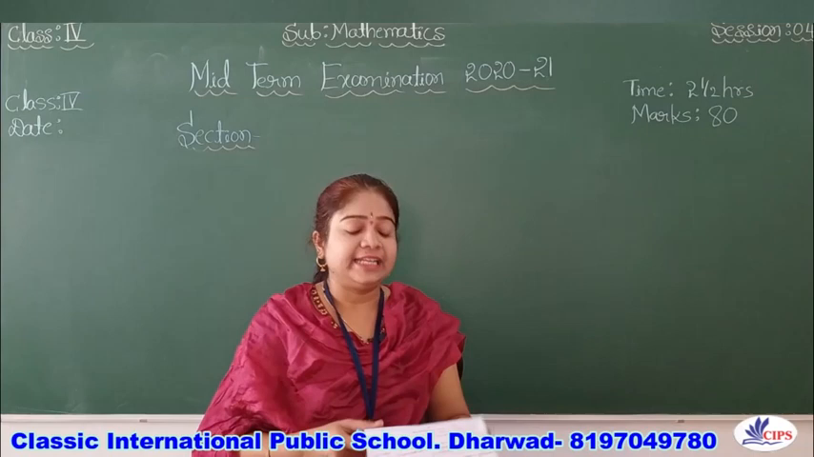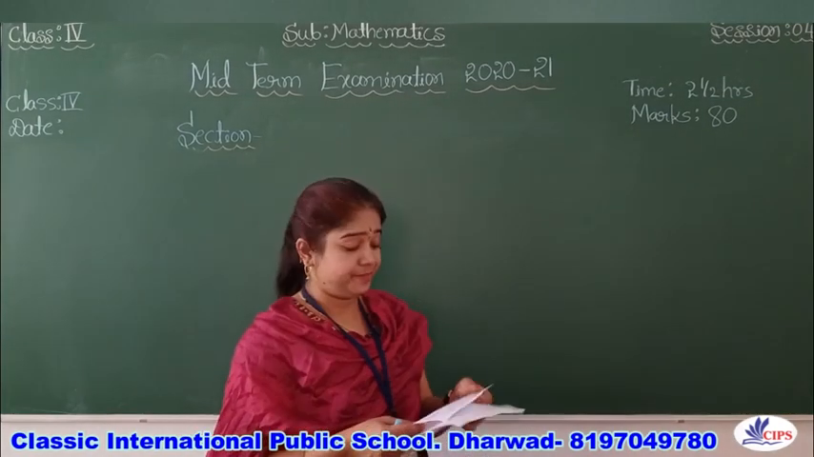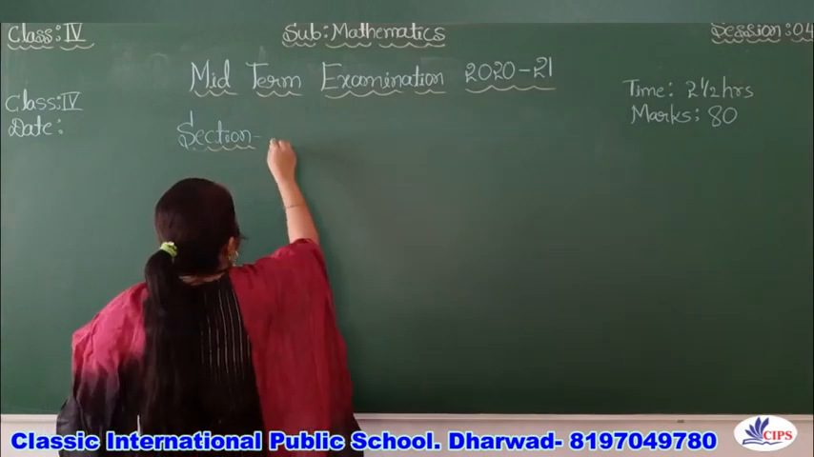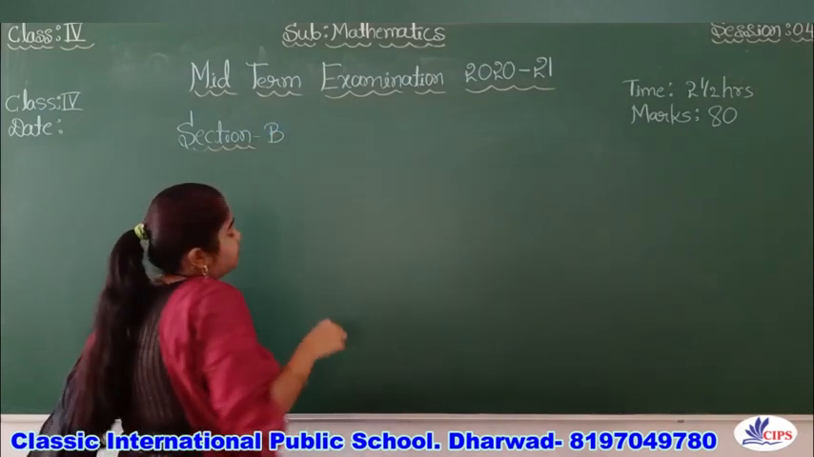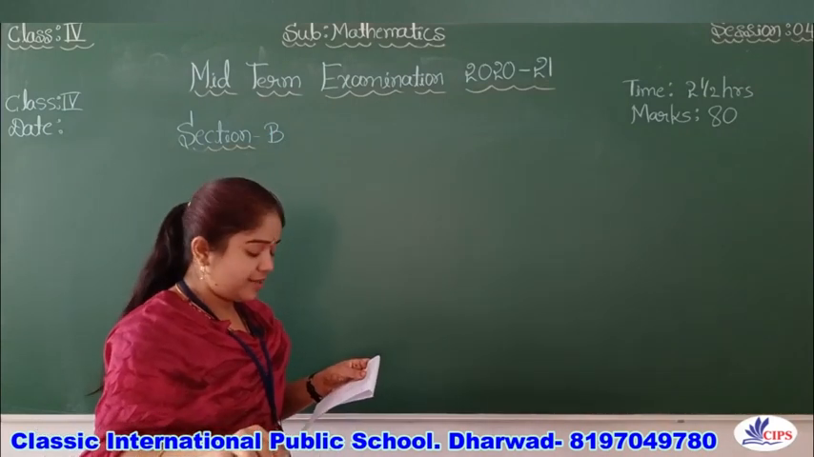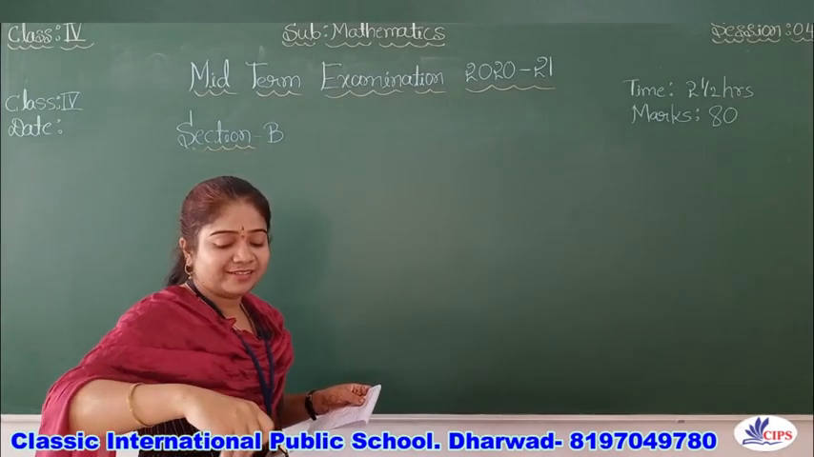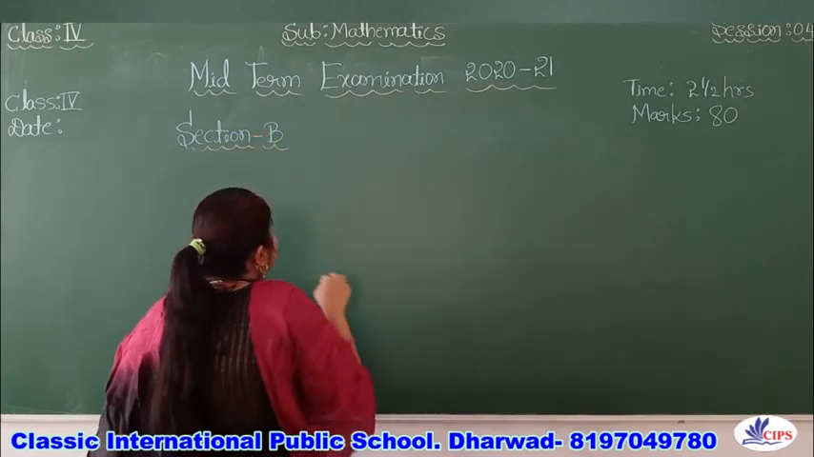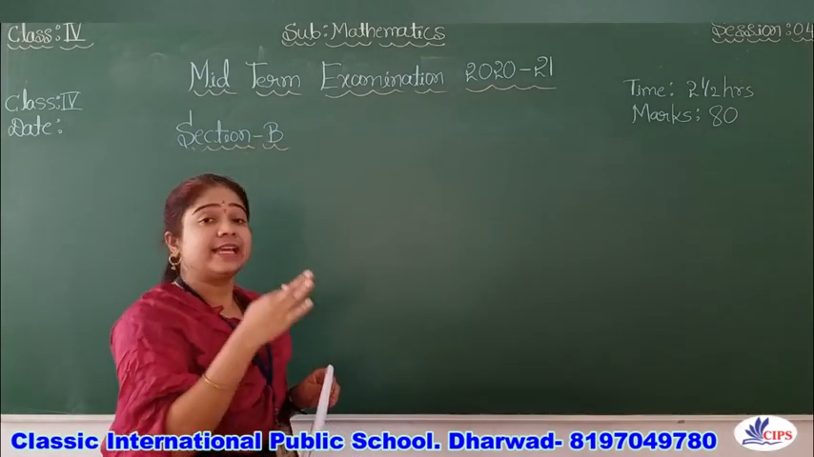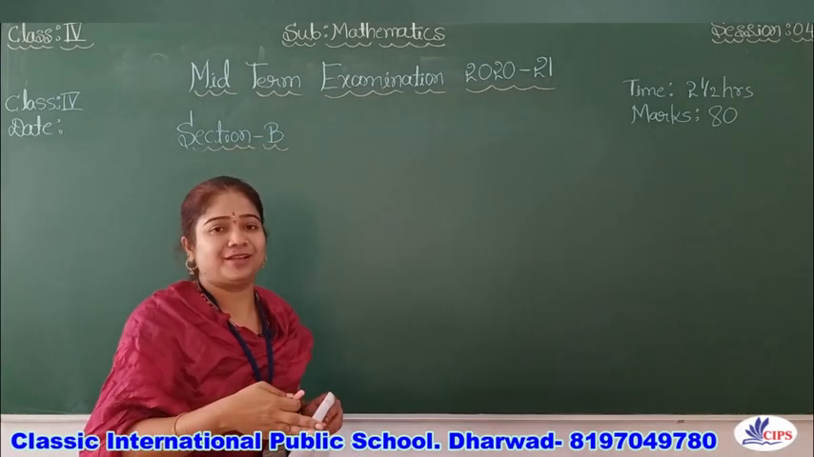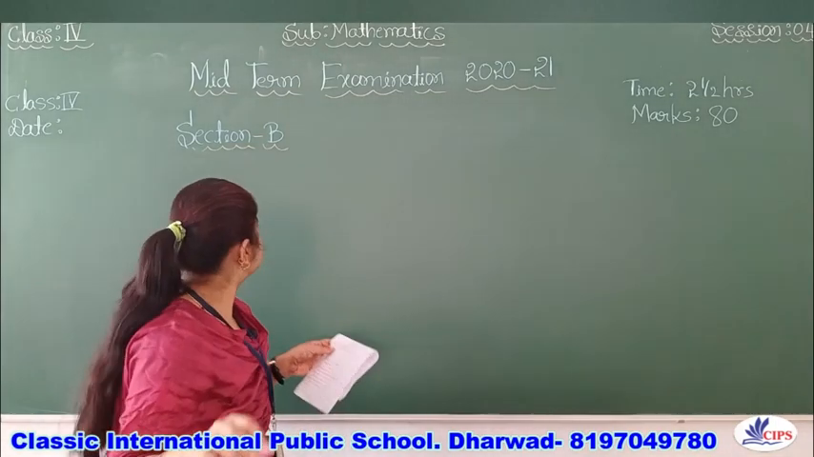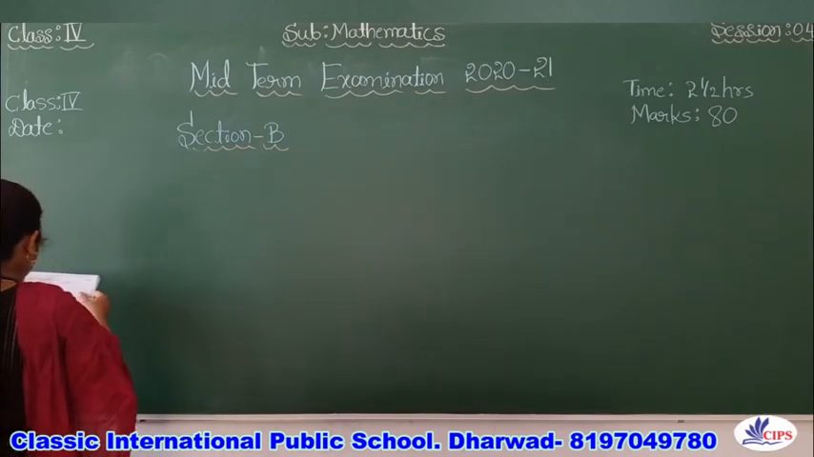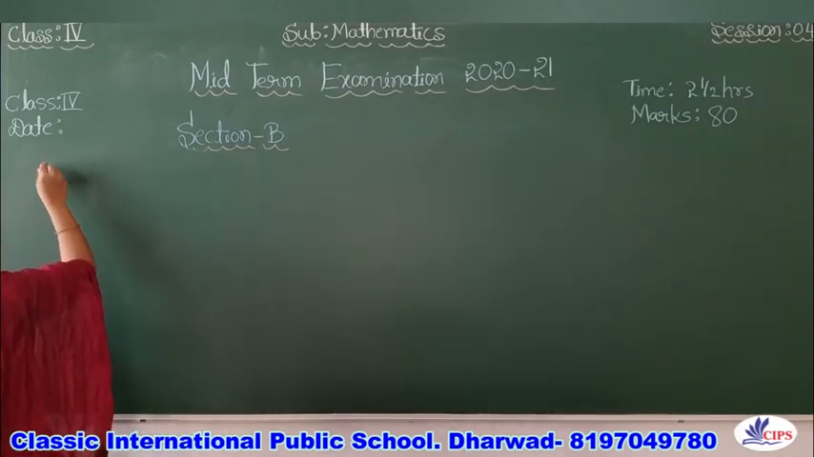Okay children, let us see section B. Here you are expecting the options, right? Yes. Section B also carries 40 marks. So, you can expect some optional questions here. Options are there. No need to worry. Even then you should try.